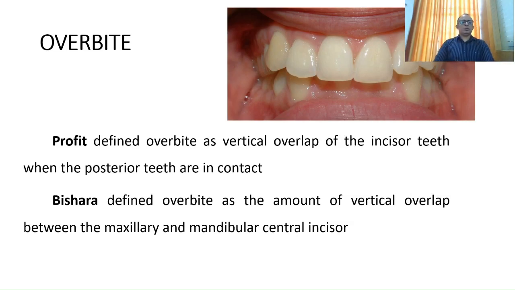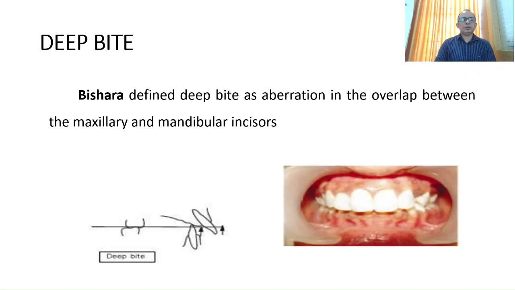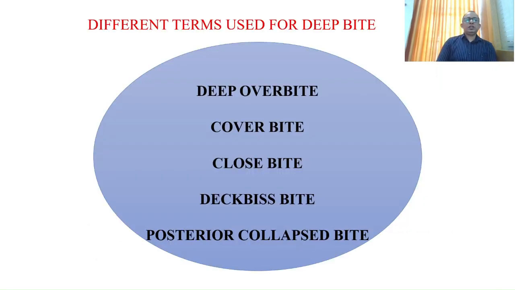We'll discuss overbite. What is overbite? Proffit has defined overbite as the vertical overlap of the incisor teeth when the posterior teeth are in contact. And Bishara has defined deep bite as an aberration in the overlap between the maxillary and the mandibular incisors.